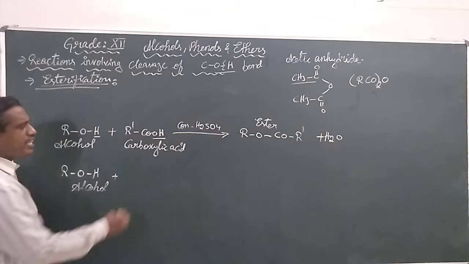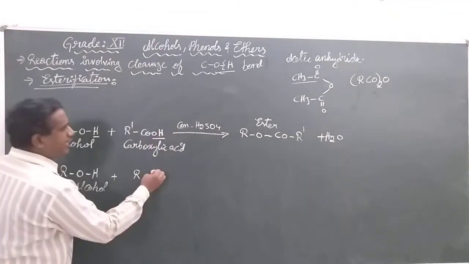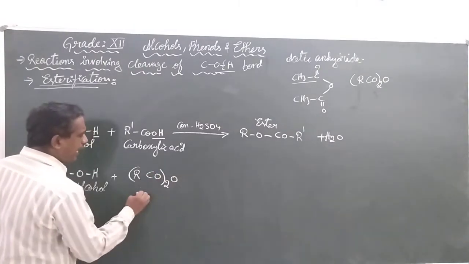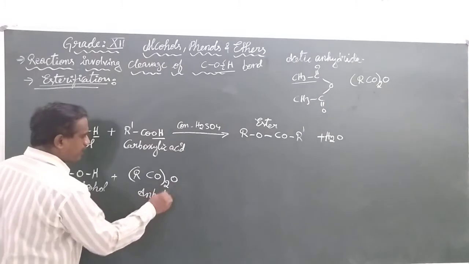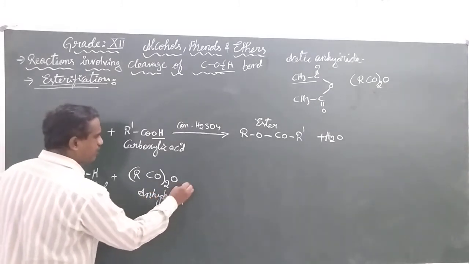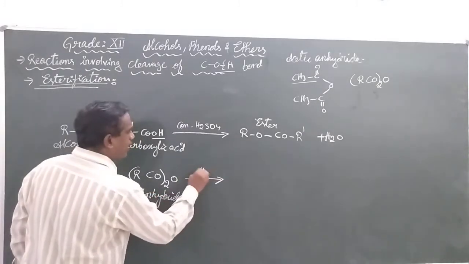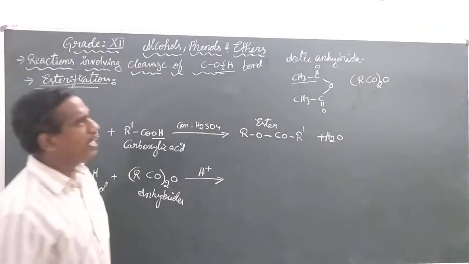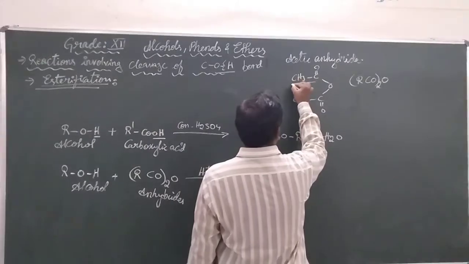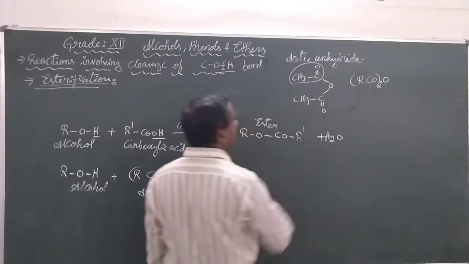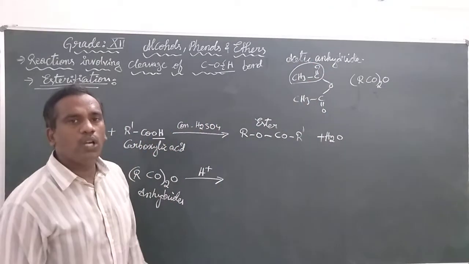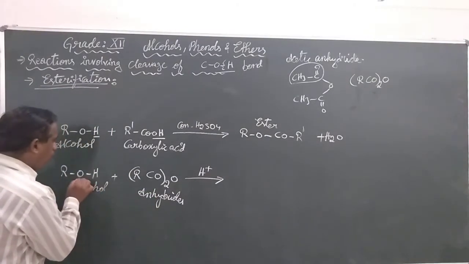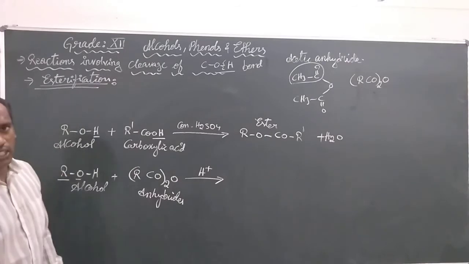Hence, whenever any alcohol is reacted with the anhydride in the presence of an acid like H2SO4, one of the acetyl groups will be bonded to the O of the alkoxide.